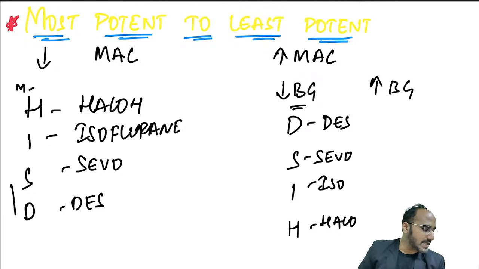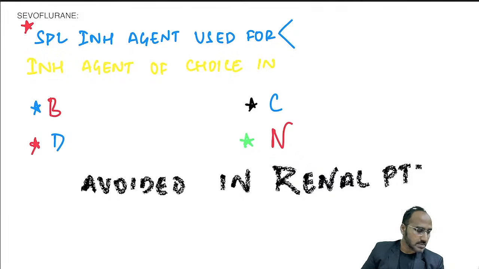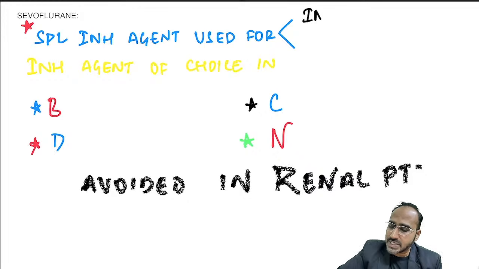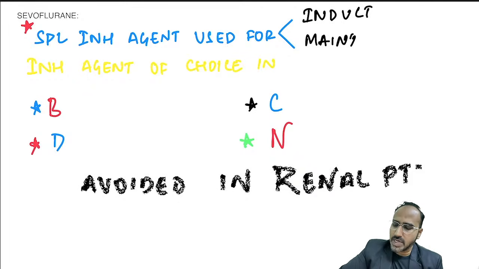Now something regarding the inhalational agents, right? Sevoflurane is the special inhalational agent used for induction as well as maintenance. Induction as well as maintenance, you can use sevoflurane. No other inhalational agent is used. Apart from sevo, halothane can also be used, okay? But sevo is commonly used.